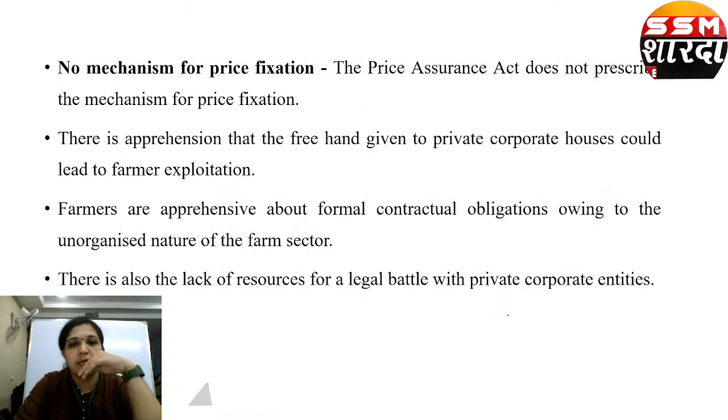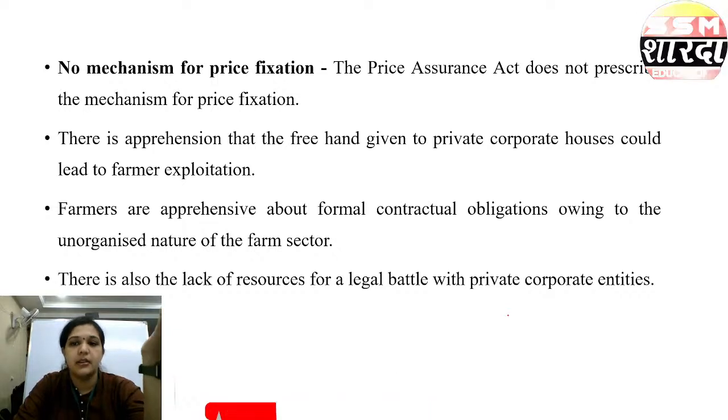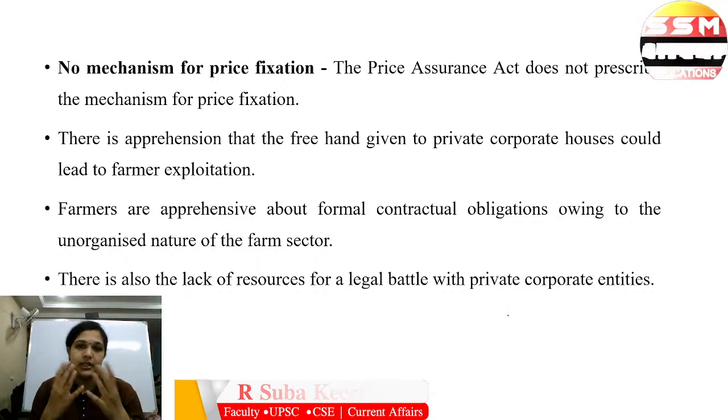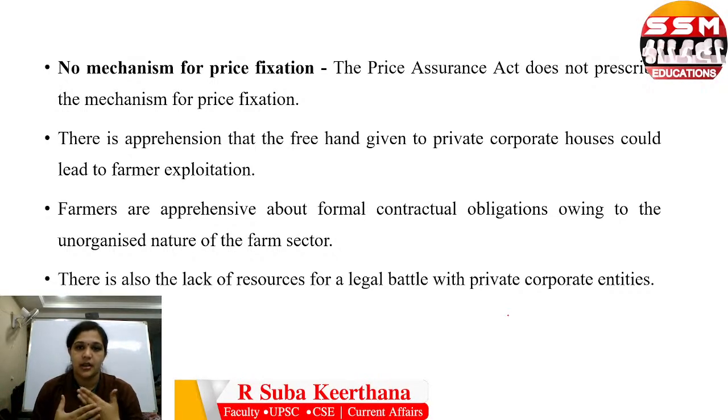There is no mechanism for price fixation. The Price Assurance Act does not prescribe the mechanism of price fixation, so it gives a free hand to private corporate houses, which can lead to farmer exploitation. They might ask for a very low price. The government is assuring a minimum price, but when the Act does not prescribe the mechanism for price fixation, what might happen?